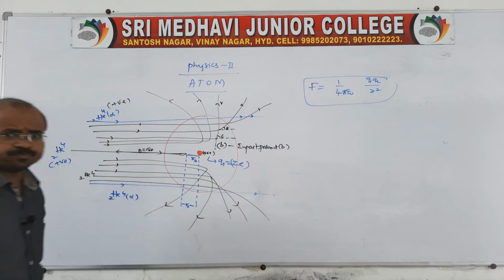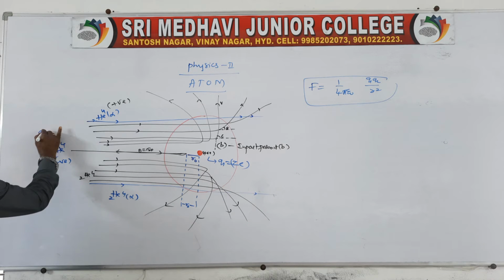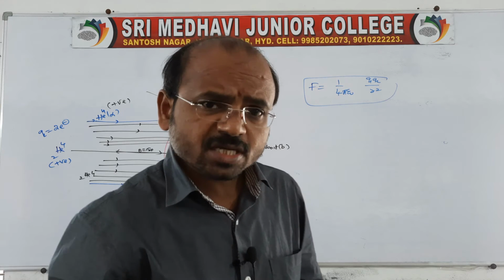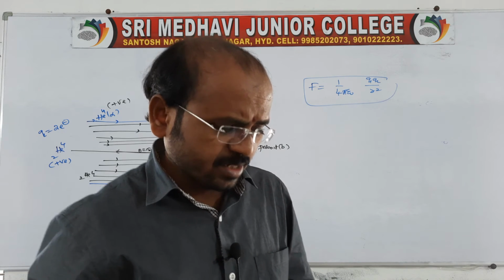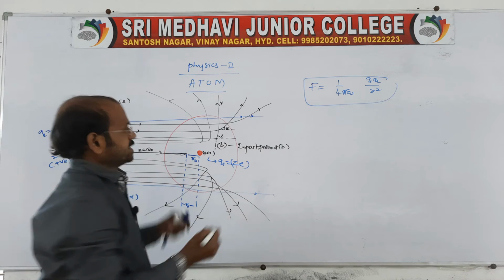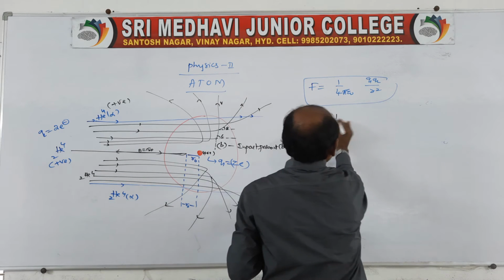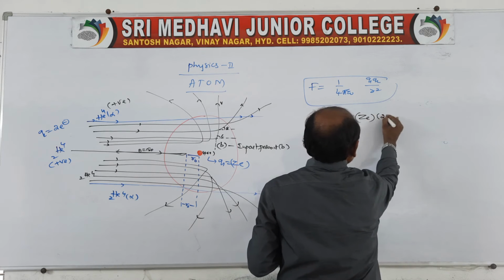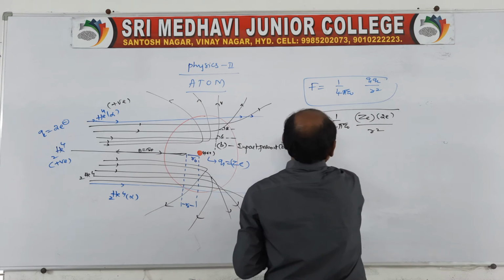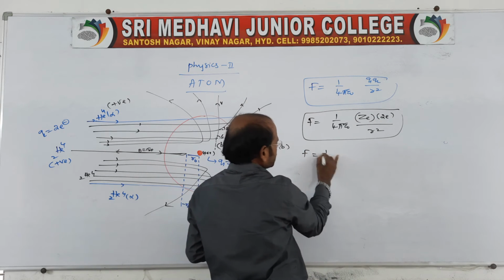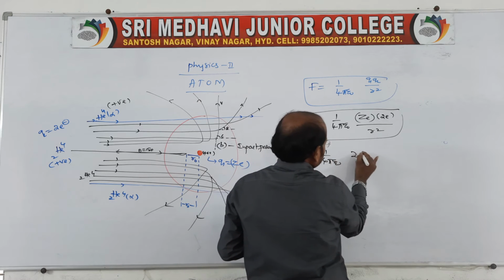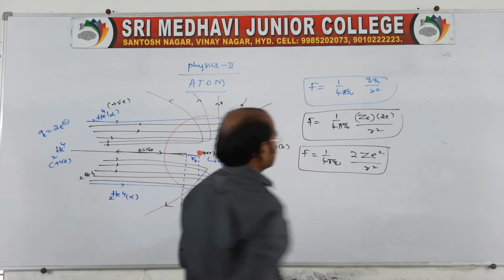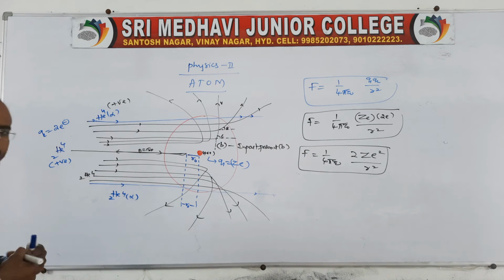The alpha particle has q2 equal to 2e, because the alpha particle carries two electron charges, and the nucleus contains Ze. So the Coulombic repulsive force is 1 by 4 pi epsilon naught, Ze into 2e, by r square. So F is equal to 1 by 4 pi epsilon naught, 2 Ze square by r square. This is the Coulombic force between the nucleus and the alpha particle.